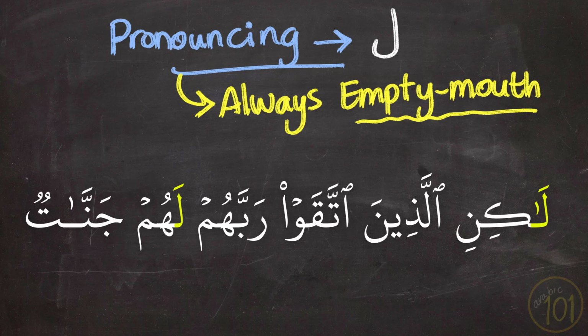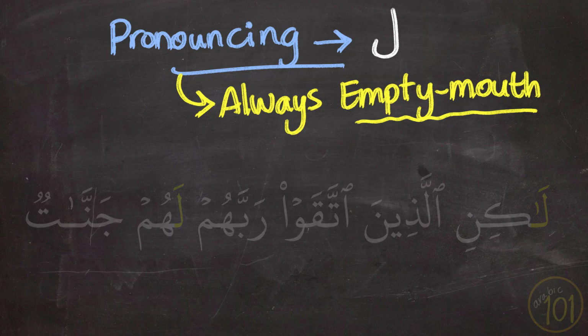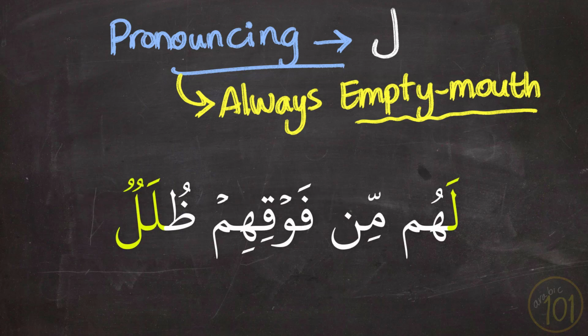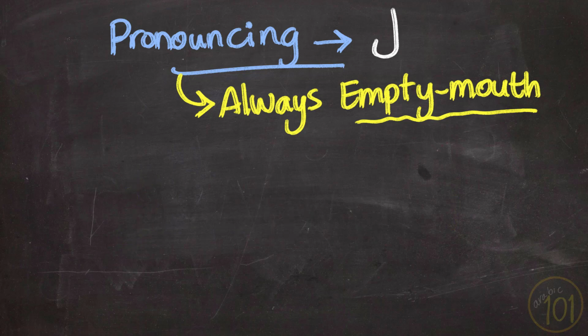So we say لكن, and we say لهم, not lahum. Next example. لهم من فوقهم ظلل. Again we say ظلل, not ظلل. That is not correct.